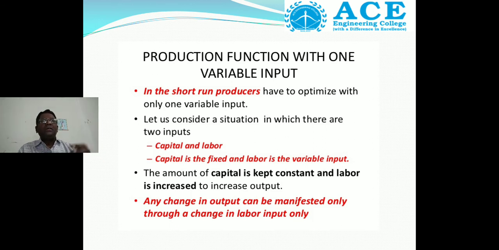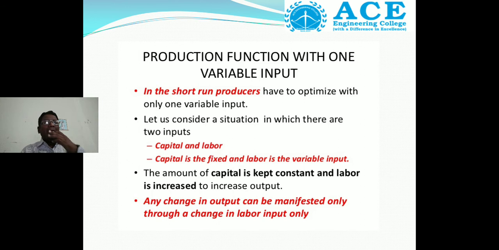In the short run, what are the producers doing? In the short run, producers have to optimize with only one variable input.